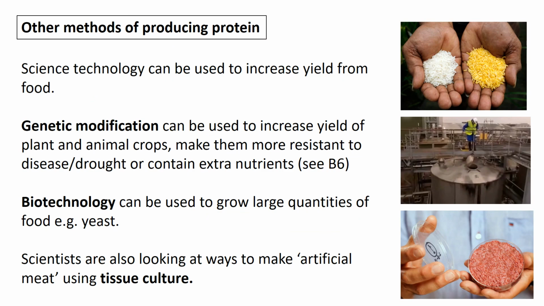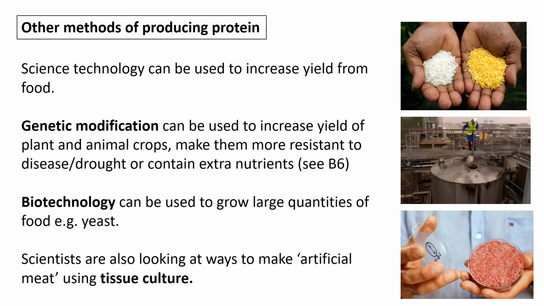But there are other methods of producing protein, and this links again into B6, where we looked at genetic modification. So genetic modification is where we can increase yield by adding certain genes into plant and animal crops in order to make them maybe more resistant to disease or drought or contain extra nutrients. So we can make sure we are getting lots of yield. So that's an example at the top of golden rice, which has got a vitamin A gene added into it. So that's one strategy. Other strategies can be used with biotechnology.